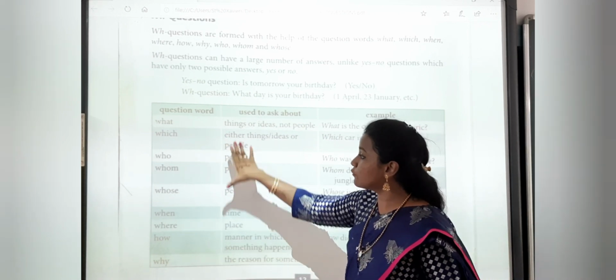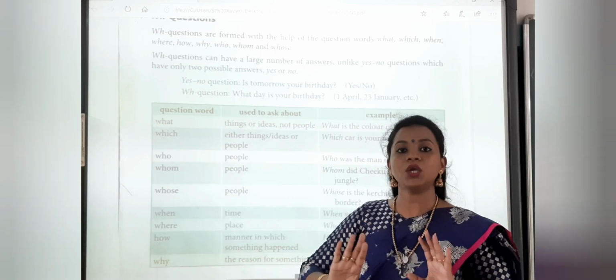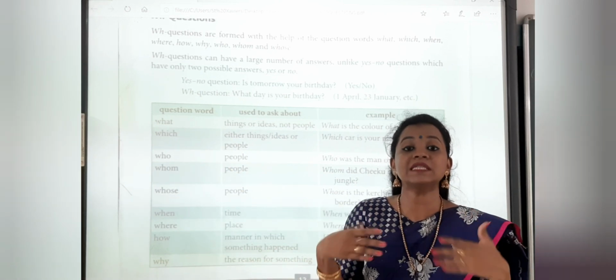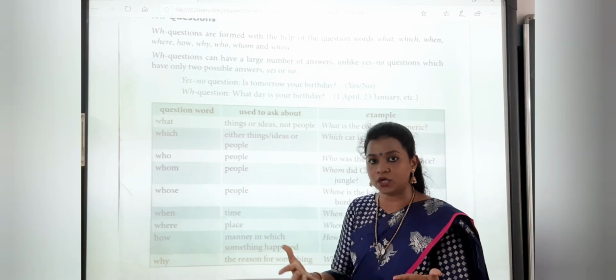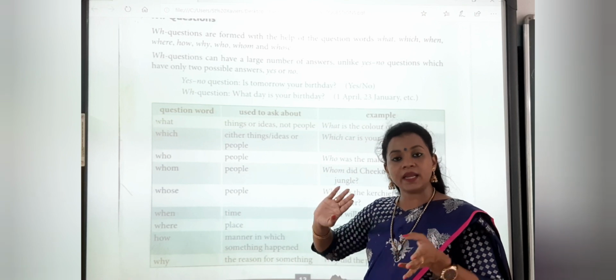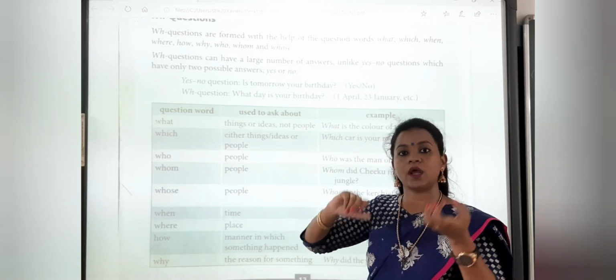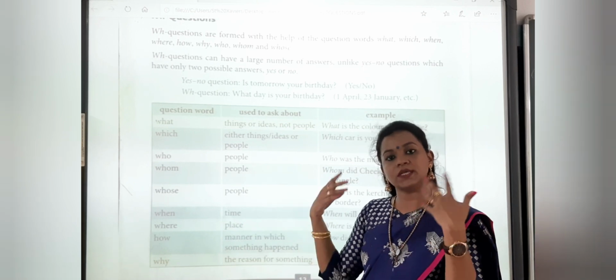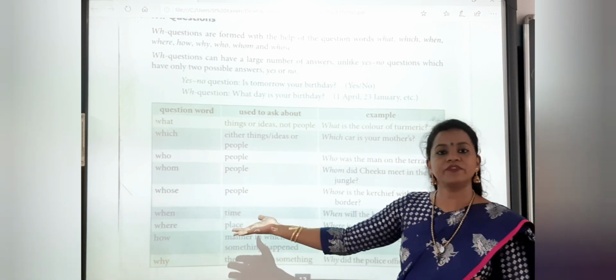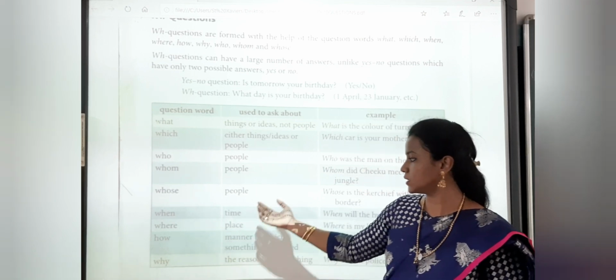So these four, which, who, whom and whose, are meant to ask questions about people, meaning living things, not animals or birds, but human beings. And which is for both. It can ask about abstract things, about people also, and about non-living things or animals or birds too. When, obviously, when we want to know about time, that time we use the question when.